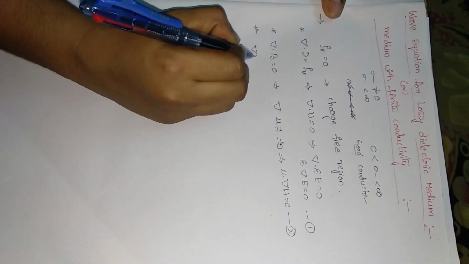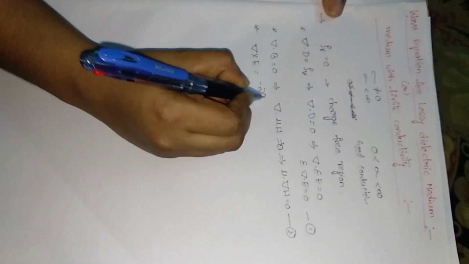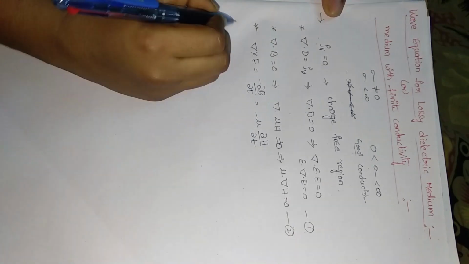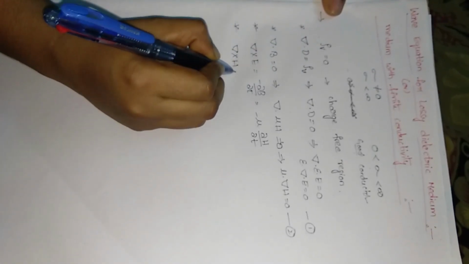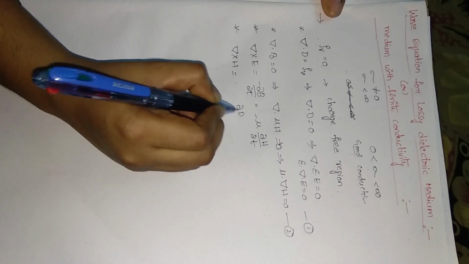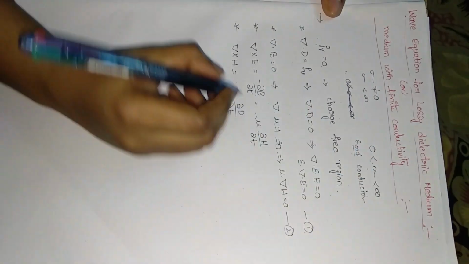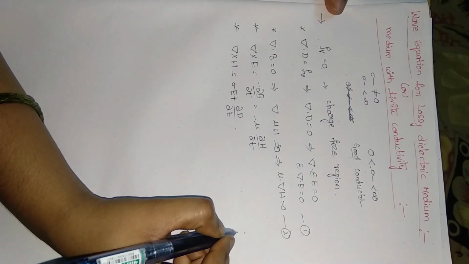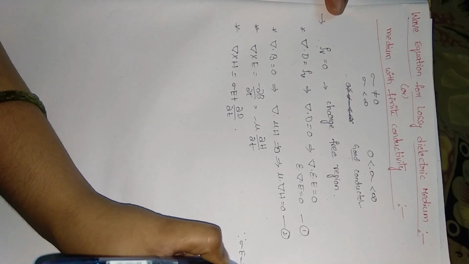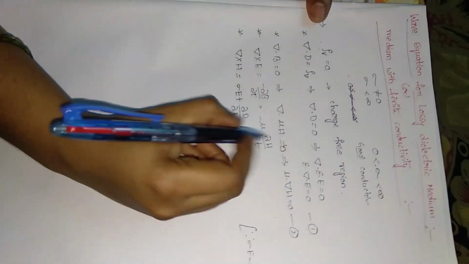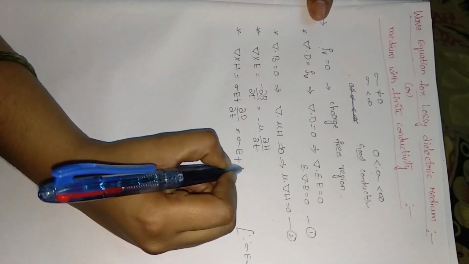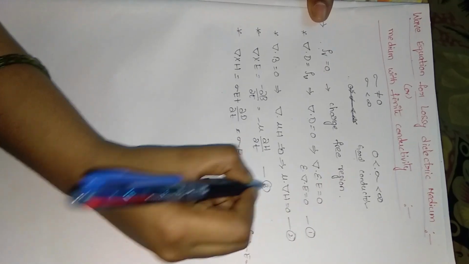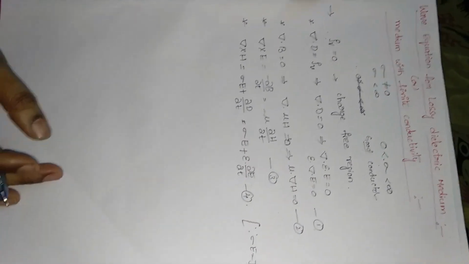The next equation is del cross E is equal to minus dou B by dou t. That is written as minus mu dou H by dou t. And the final expression is del cross H is equal to, usually we would take dou D by dou t, but here it has some conductivity, which is sigma E plus dou D by dou t, where sigma E is equal to J. That is equal to sigma E plus epsilon into dou by dou t of E. Equation number 3 and equation number 4.